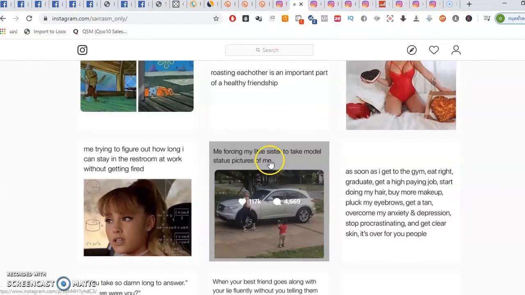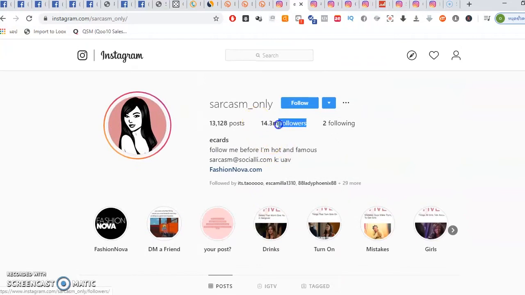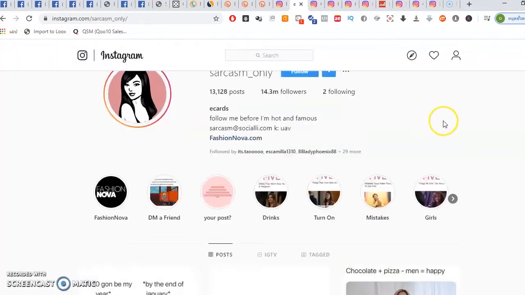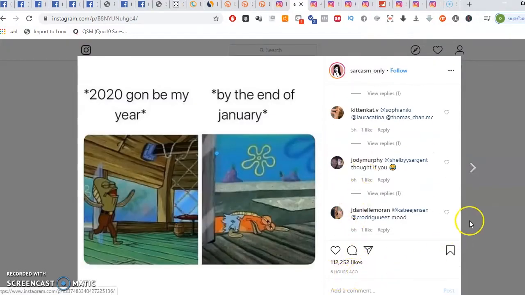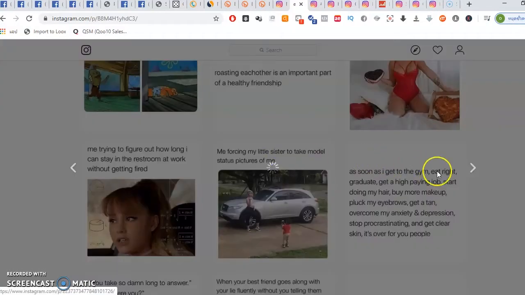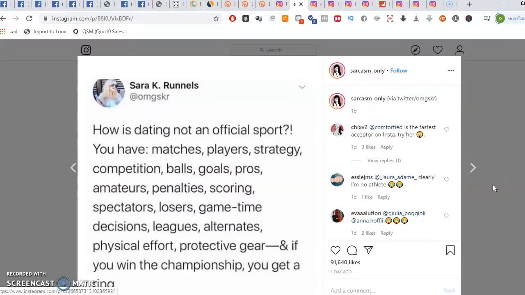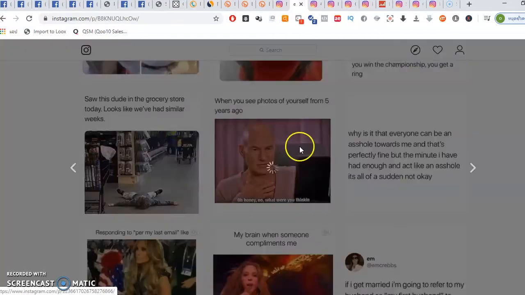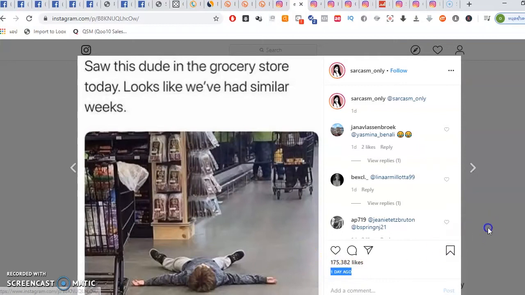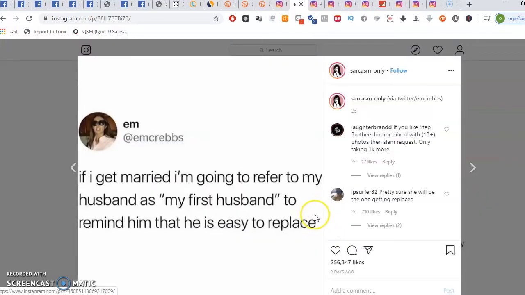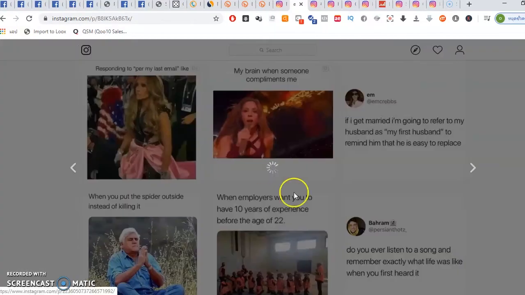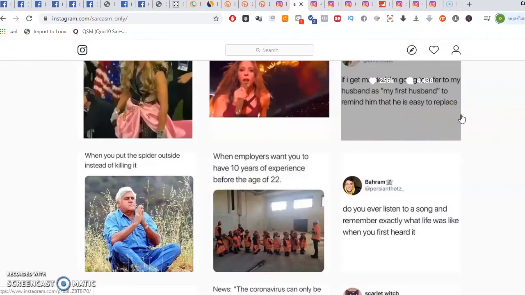So for example, this sarcasm only has 14.3 million followers. What you can do is take a look at some of the posts to see the date of the post. This is 6 hours ago, and this is 10 hours ago. They are posting quite a lot every day, so go through some of their posts to see if they delete any of the posts. Yeah, you see, it's on a daily basis, so this profile is okay, which means that they did not delete their posts to increase their engagement rate. I will show you how to see their engagement rate in a moment.